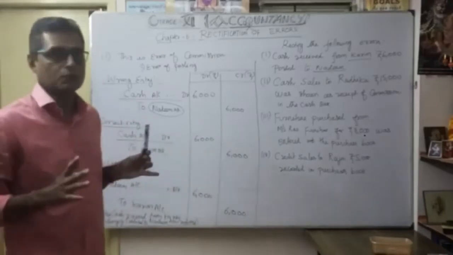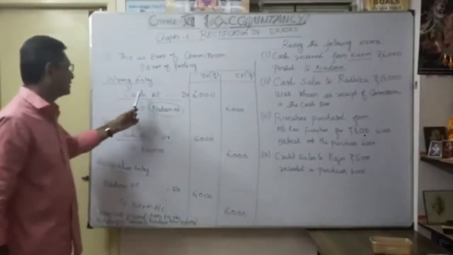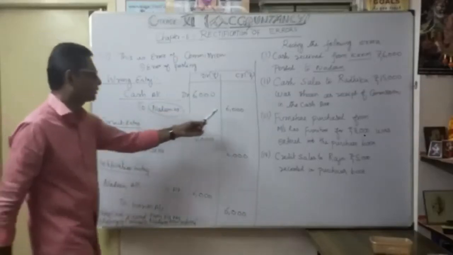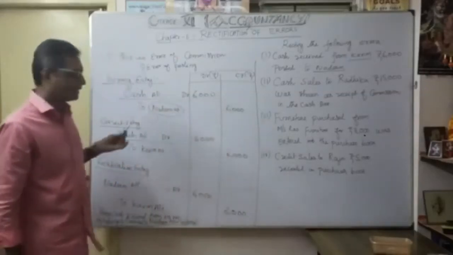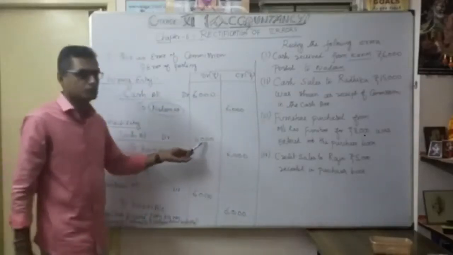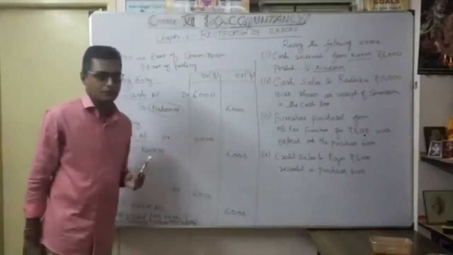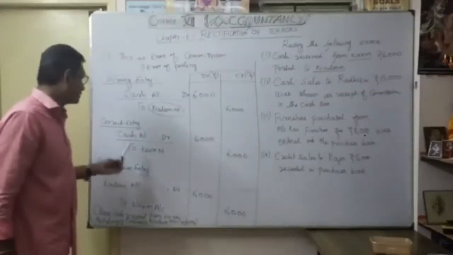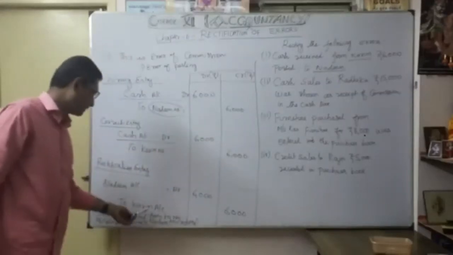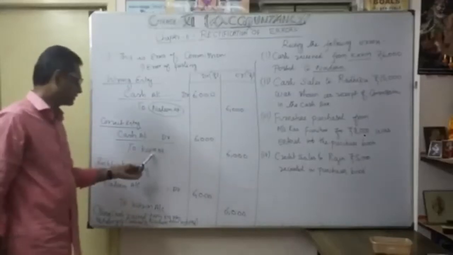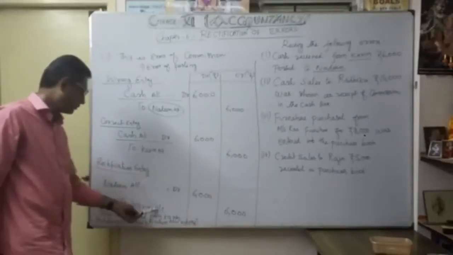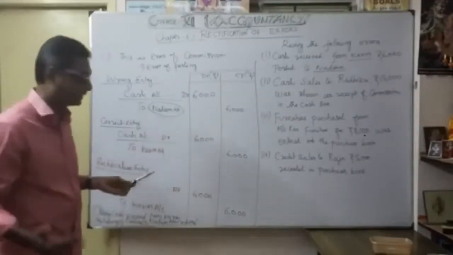Now, do you understand the wrong entry? Cash account debit 6,000 to Nadeem account 6,000. The correct entry: cash account debit 6,000 to Karim account 6,000. As a rectification, Karim's account is correct, so you credit Karim's account.